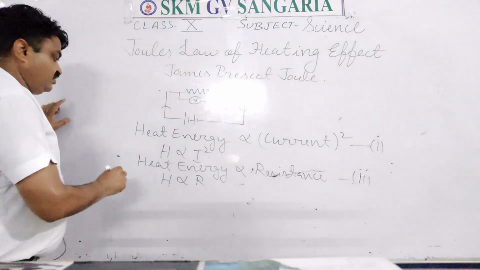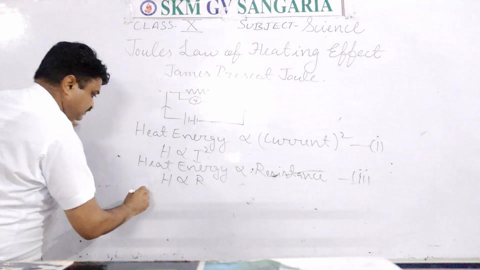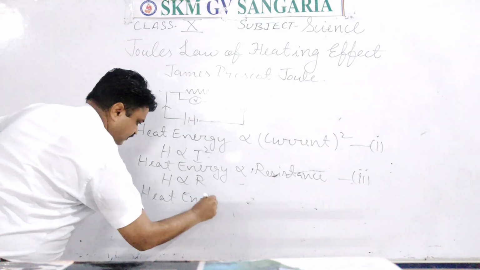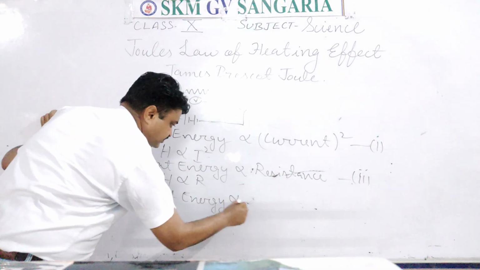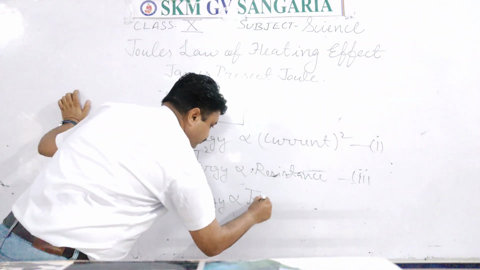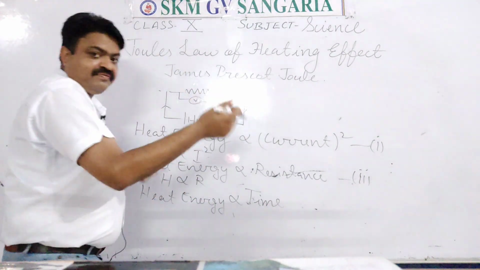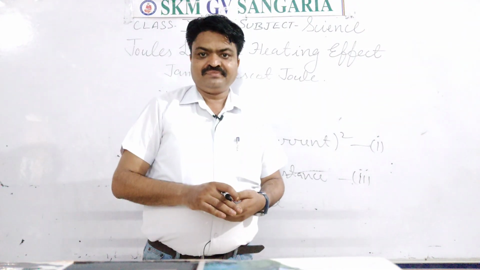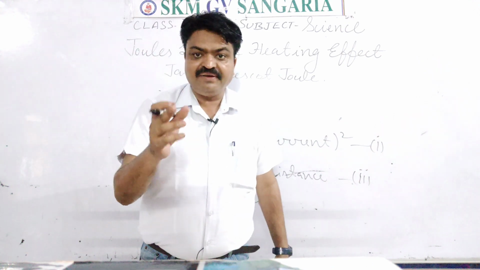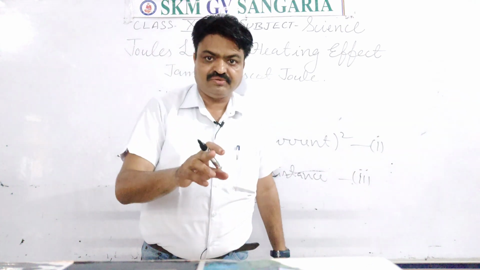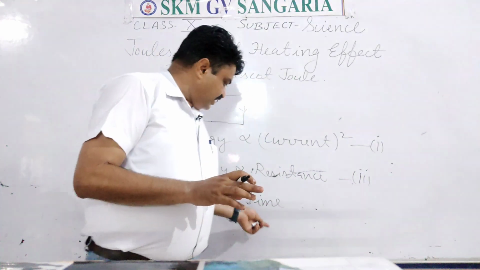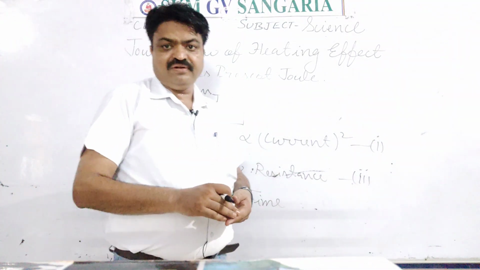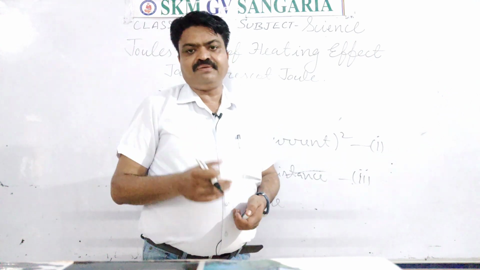Third law, student, third Joule's law. Heat energy is directly proportional to the time for which the current is passed through the conductor. Means the time for which the current is passed through the conductor is directly proportional to the heat energy. If the time is more, then the heat energy will be more.